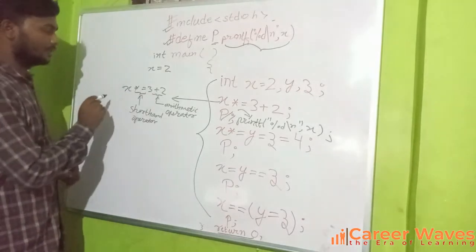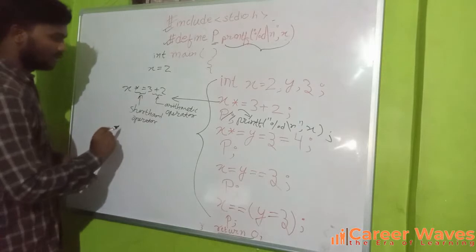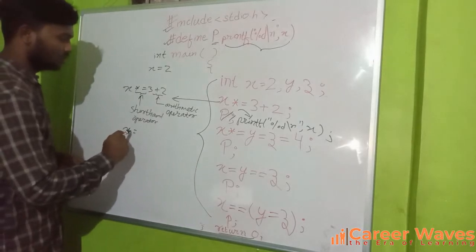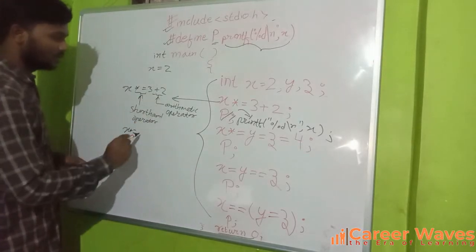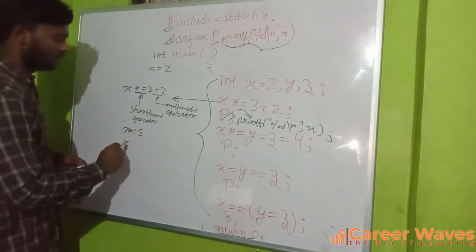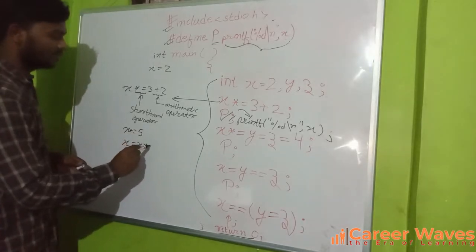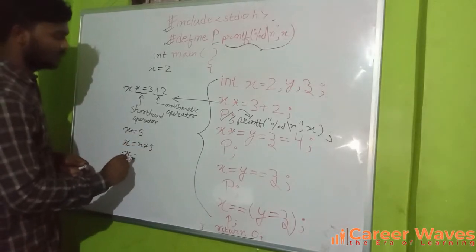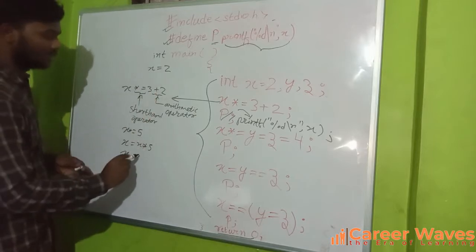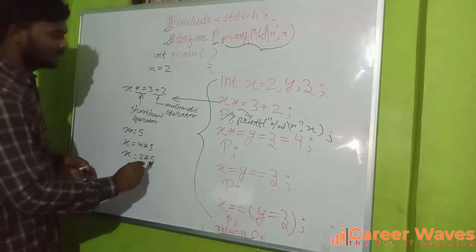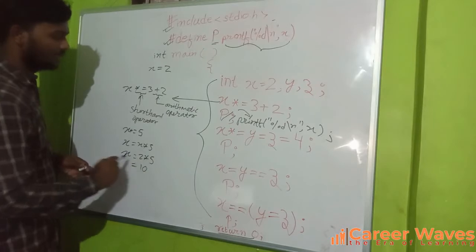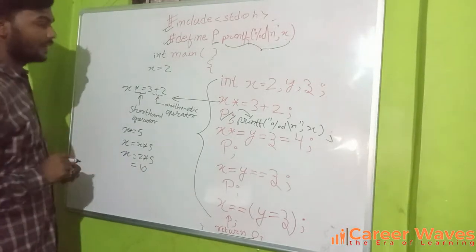So this will be resolved first. This could be written as x = x * 5, since 3 + 2 resolves to 5. What is the value of x? The value of x is 2. So this will be written as 2 into 5, so x will be 10. So the value of x becomes 10.